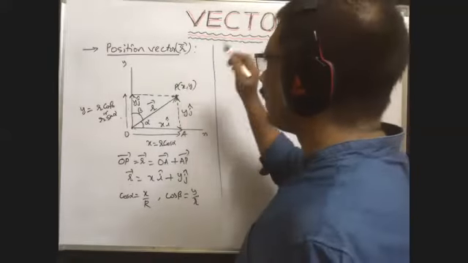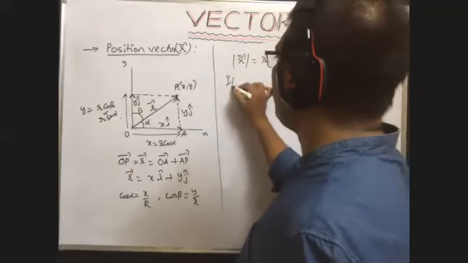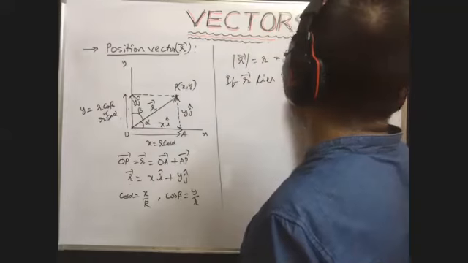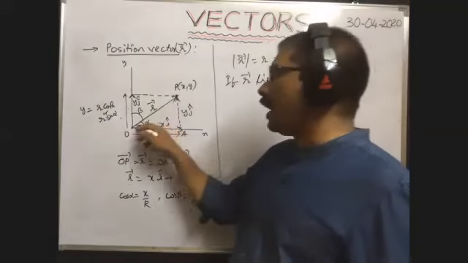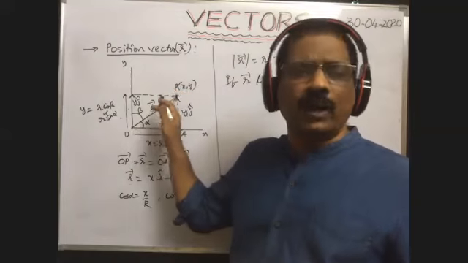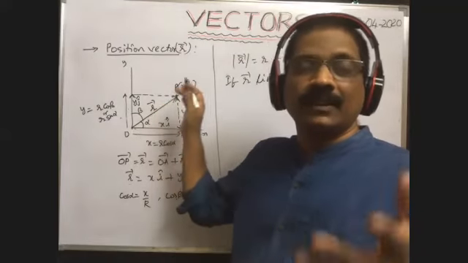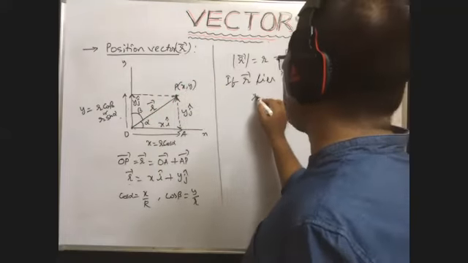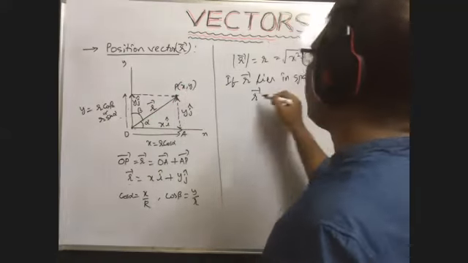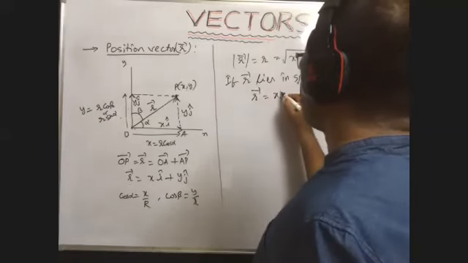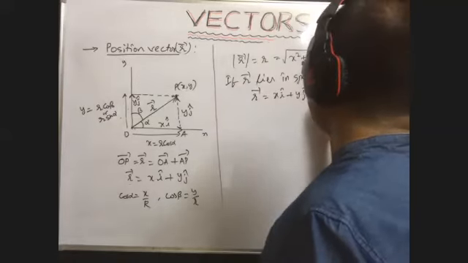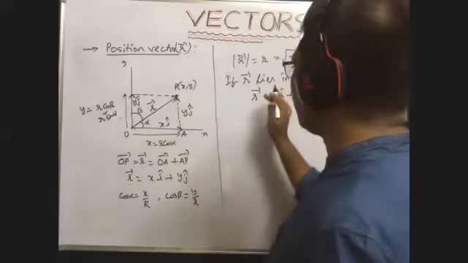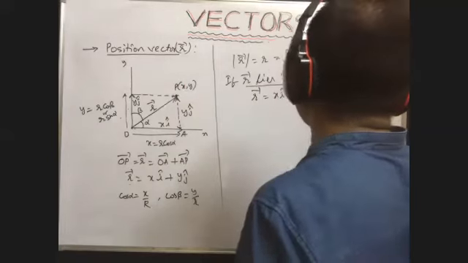If the given vector lies in space, when this r bar lies in space, it has three coordinates, x, y, z. Then the position vector r bar of that particle can be represented as x into i cap plus y into j cap plus z into k cap, because it has a z coordinate also. Therefore, this is the position vector of the particle.